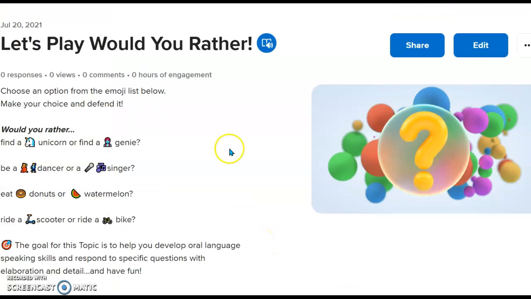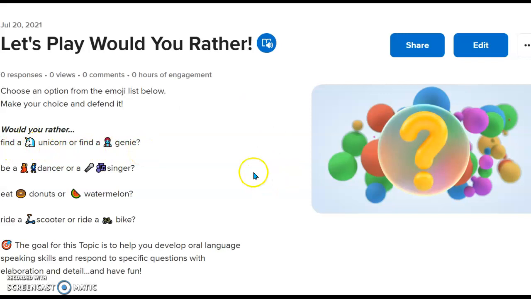And a topic example, something that we would see in our class, might be like this. Let's play Would You Rather. Choose an option from the emoji list below, make your choice, and defend it. Would you rather find a unicorn or find a genie?